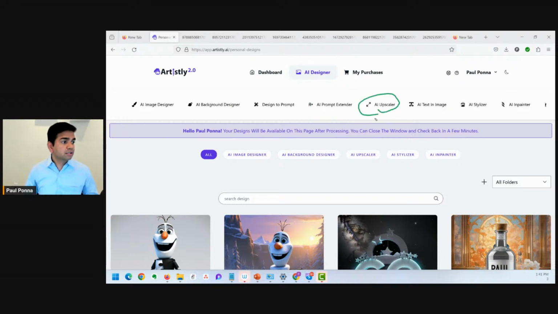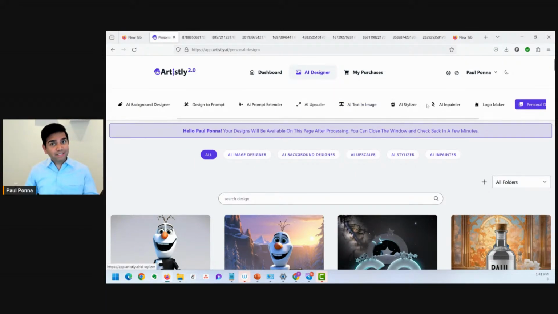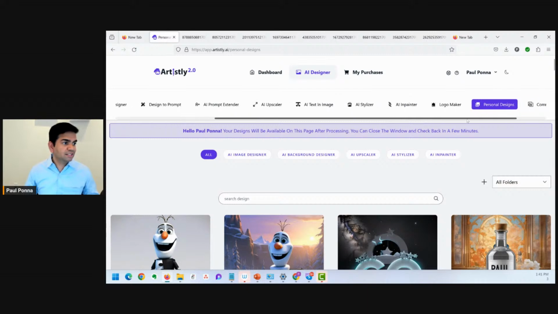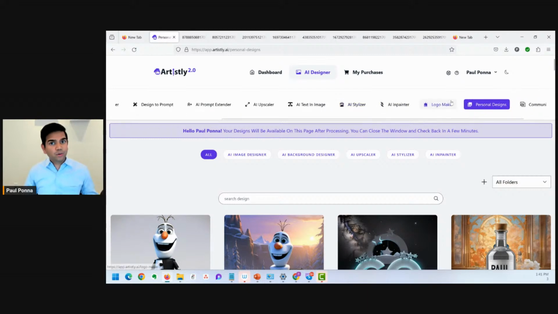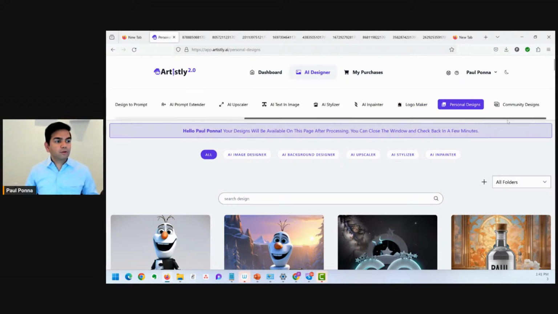We have the AI upscaler. I'm going to show you what updates we made to that one with my own photo, so you see it in real time, not some cherry picked result. AI text and image, this is what I'm going to be talking about, how to get access to that one. AI stylizer, what updates we made to that. AI Inpainter, that's what I'm going to start off with first, and then our logo maker, and of course personal design community. All of this stuff is on the top.